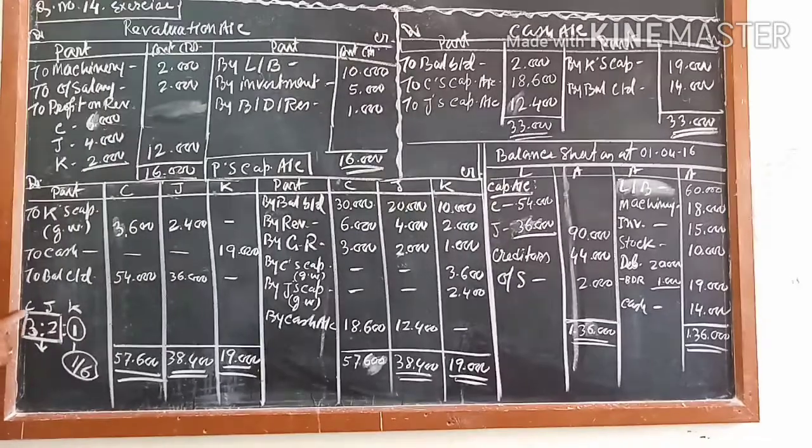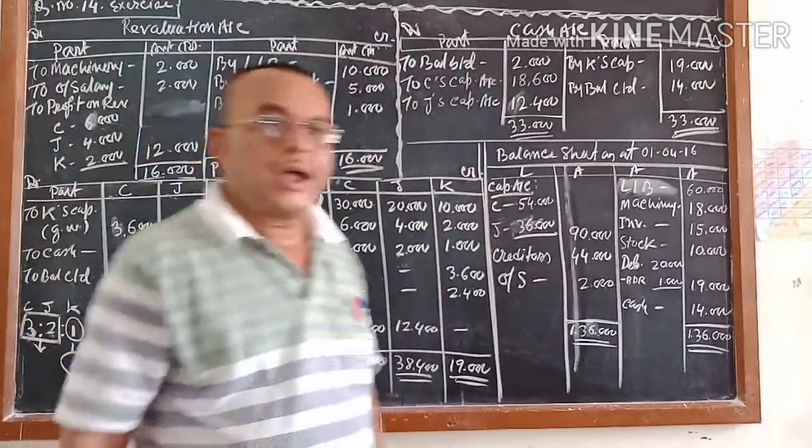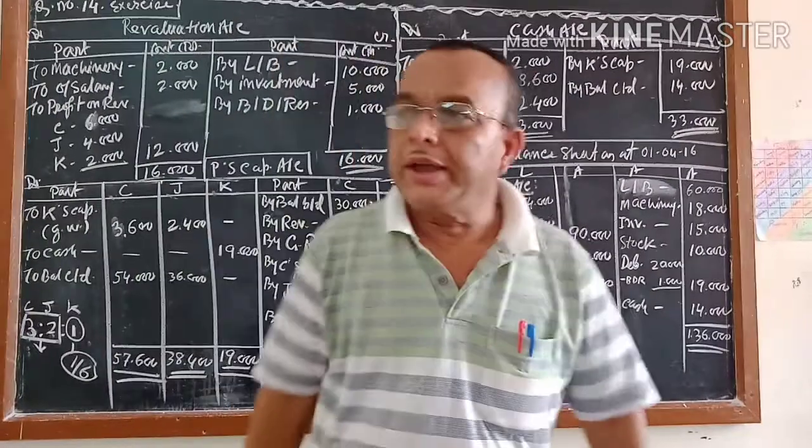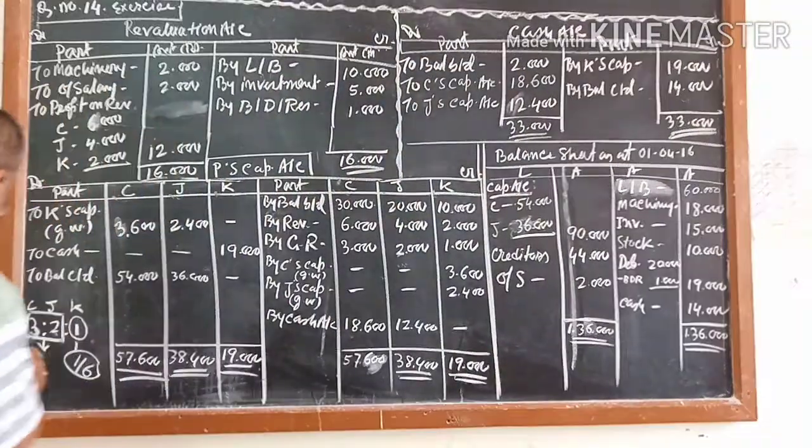The old share is 3/6, but the new share is 3/5, which is 3 plus 2. The old share is 2/6, and the new share is 2/5. So automatically that 1/6 is included in this 3:2 ratio. So the gaining ratio is also 3:2.